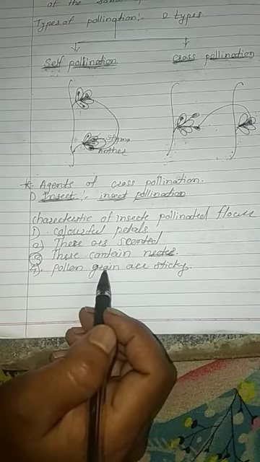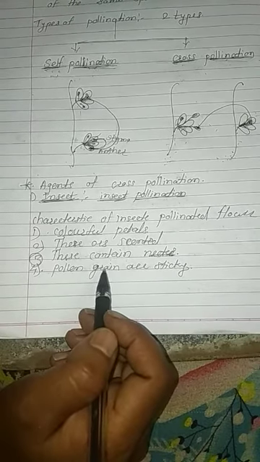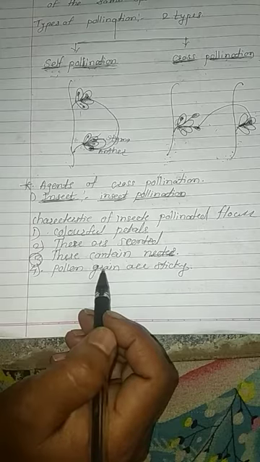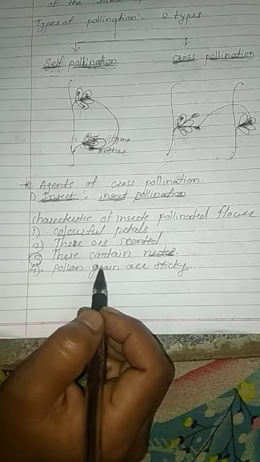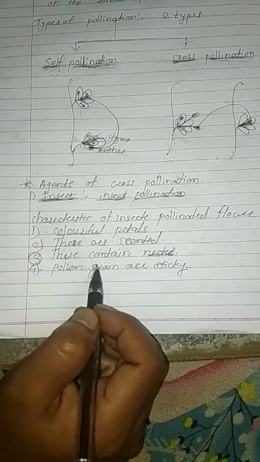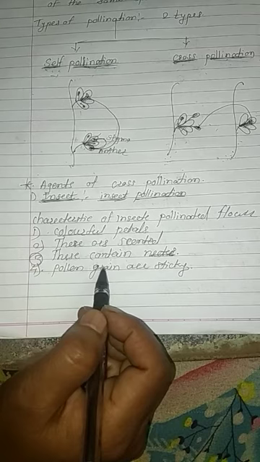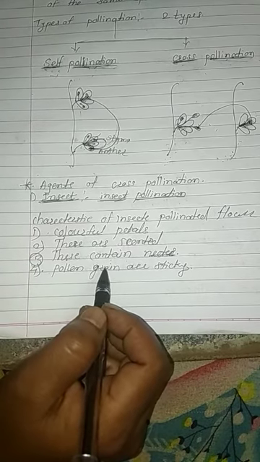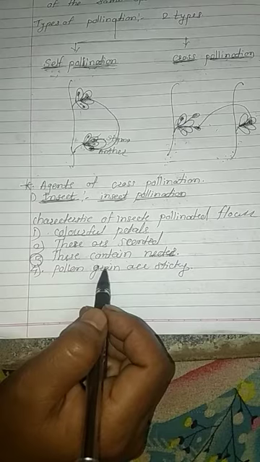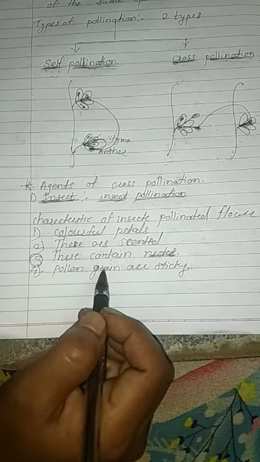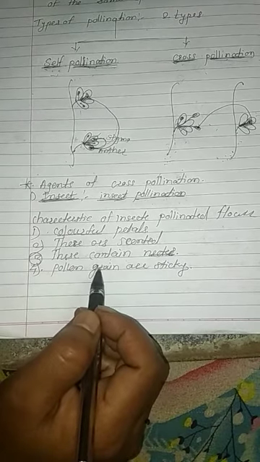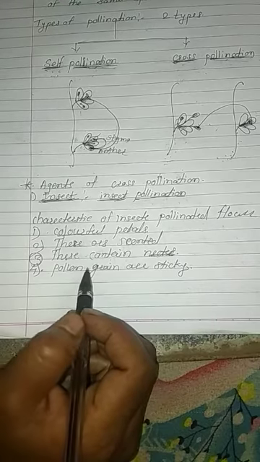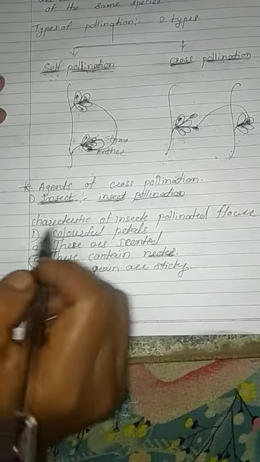The flower also contains nectar. Because of the nectar, the insect comes towards the flower to suck it. When the insect sucks the nectar, the pollen grain sticks to its body, and when the insect sits on another flower of the same species, it transfers the pollen grain from anther to stigma.